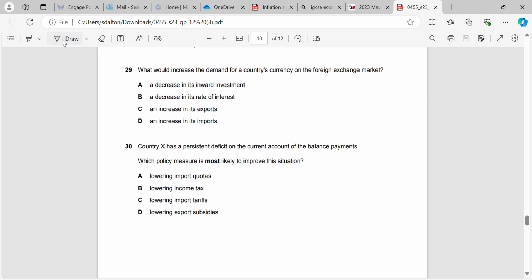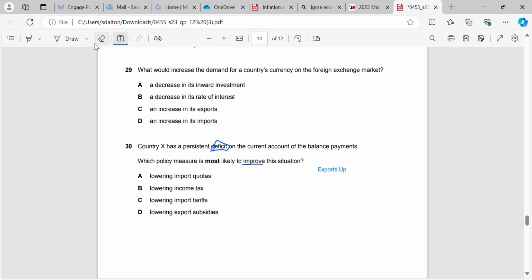So country X has a persistent deficit on their current account. The thing about the deficit is we're asked to improve the deficit. That means that what we need to do is make our exports up and imports down, or as long as exports go up more than imports.